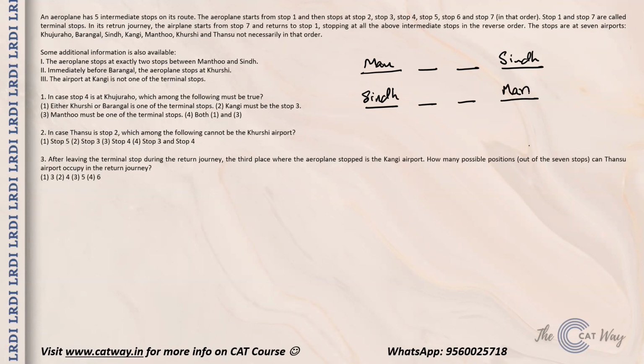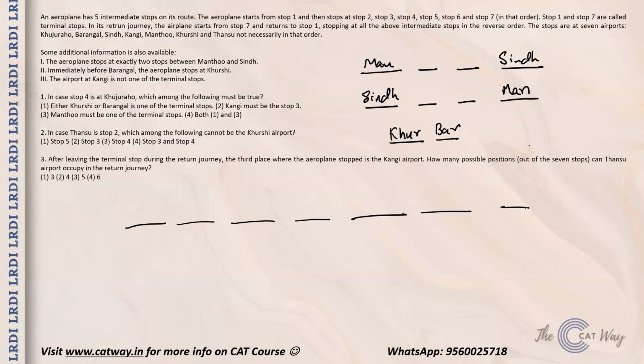Then it says immediately before Barangal, the aeroplane stops at Kursi. So immediately before Barangal, it is going to stop at Kursi. And it says the airport at Kangi is not one of the terminal stops. So we have 7 stops. Now nothing solid has been given to us so that we can make our table, so we will directly move towards the questions.